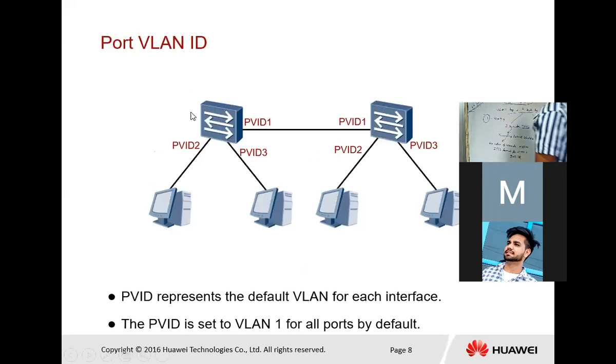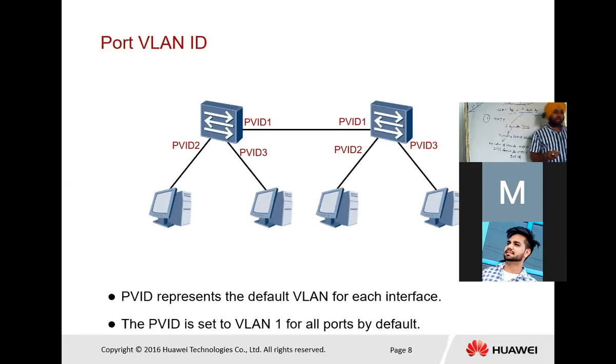Next, that is the port VLAN ID. In the given image, we can configure the access port and trunk port, and each is assigned a PVID. PVID is the port VLAN ID.